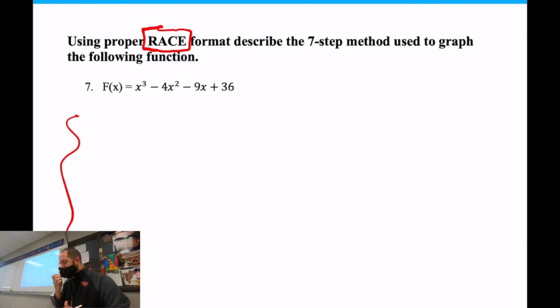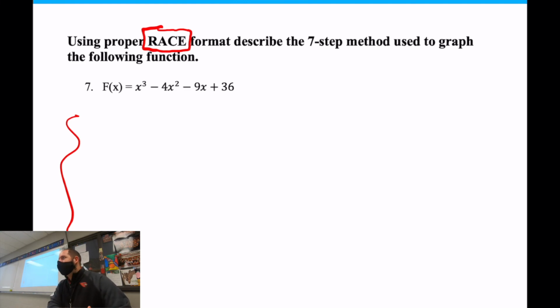Now I know I don't have a direct question that says, what is the value of x for this thing? I know I don't have one of those. I just want you to start describing in words how to graph. Does that make sense? What you're going to do in your graph? So it's like writing a little paragraph, a couple sentences, 4 or 5 sentences, something like that. Just make sure it's in proper sentence format, using correct punctuation, all that good stuff.